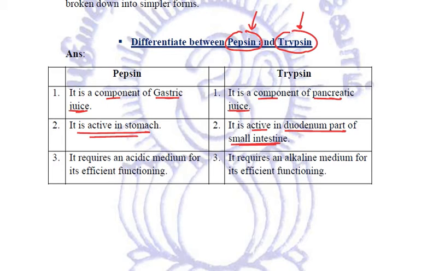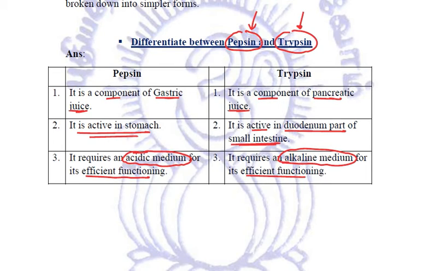Another very important difference is that pepsin requires an acidic medium for its efficient working, and this acidic medium is provided to pepsin by the HCl secreted in the stomach, whereas trypsin requires an alkaline medium for its efficient functioning, and that alkaline medium is provided to trypsin by bile juice. So these are a few differences between pepsin and trypsin, and this is all about our human digestive system.